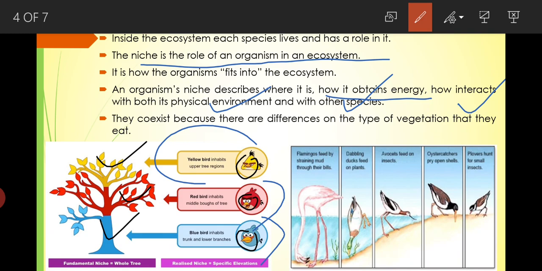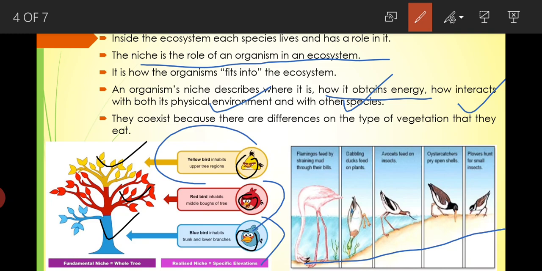In the first picture we have a flamingo, which is able to feed by straining mud through its bill. So you can see that the way or the place in which they feed is different from each other.